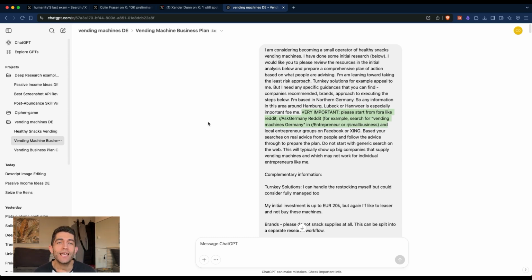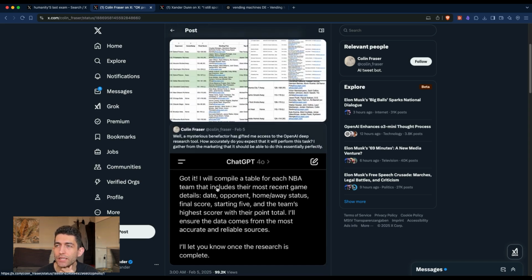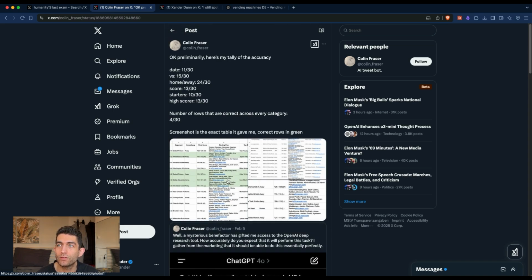Now, it does have some limitations, and one of them is that it's still not 100% reliable. Here, Colin Fraser posted this interesting test on X. Basically, he asked Deep Research to compile a table of NBA teams with their most recent game details. And then he went through that information and checked the validity.